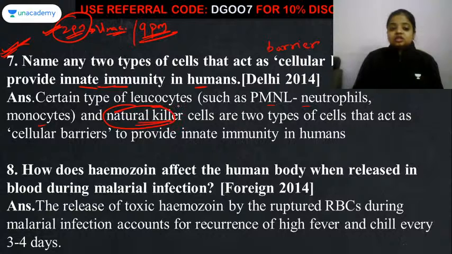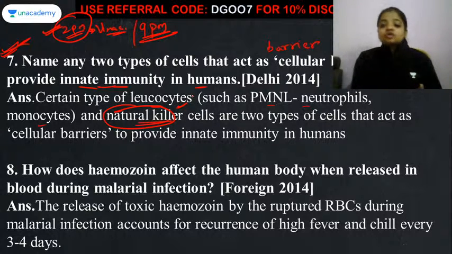NK cells, leukocytes, okay, WBCs. What do we commonly call the WBCs? They are the soldiers of our body, because they protect us from different organisms causing any sort of disease, like our border security force, right?